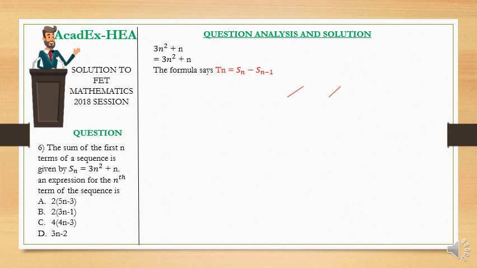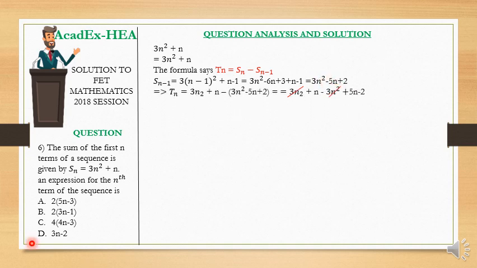So we are going to start by looking for Sn minus 1, because we are given Sn, and Sn is equal to 3n squared plus n. That is our Sn. Then we need to look for Sn minus 1. So what is Sn minus 1? We are simply going to replace n with n minus 1 here. So we have 3 into (n minus 1) all squared, plus (n minus 1). And this is what we get: 3n squared minus 5n plus 2.